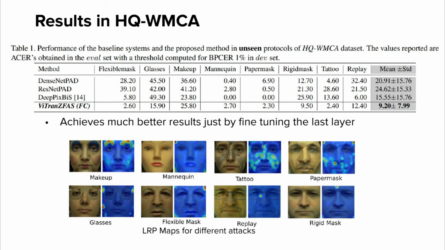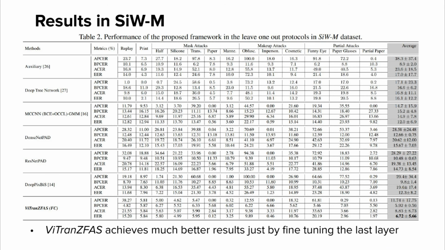The figure shows the attribution using LRP maps. It can be seen that the ViT model correctly focuses on the relevant region for the classification. Similarly, the ViT model achieves much better performance in the SiW-M dataset as well. From these results, it is clear that the ViT model outperformed typical CNN-based PAD methods by a large margin.